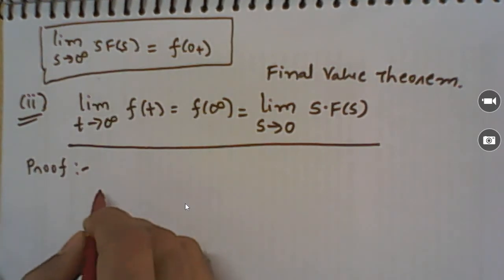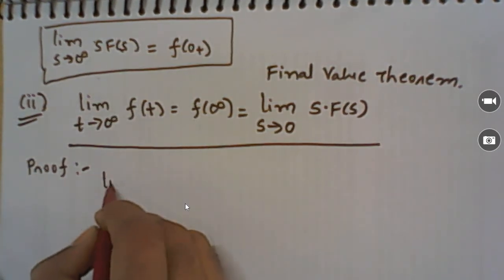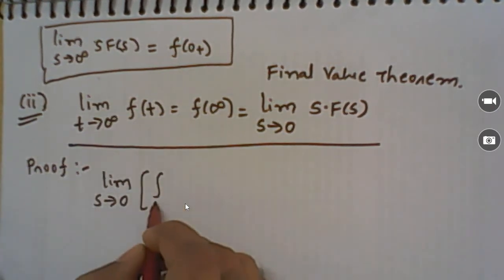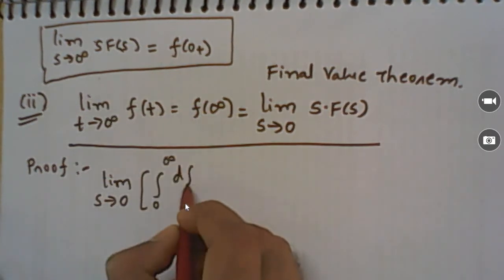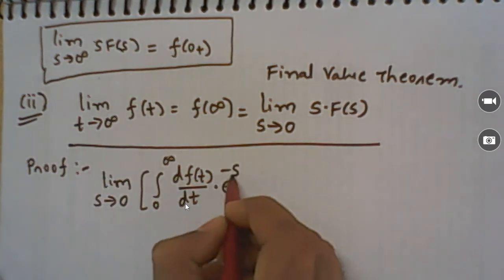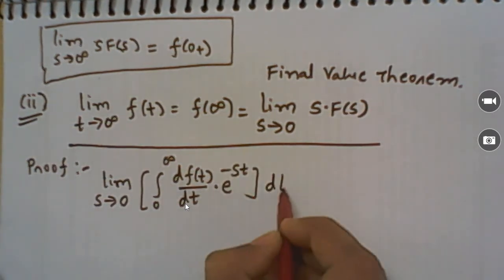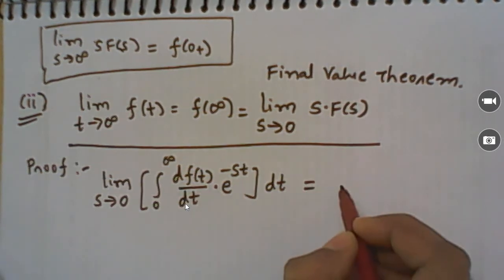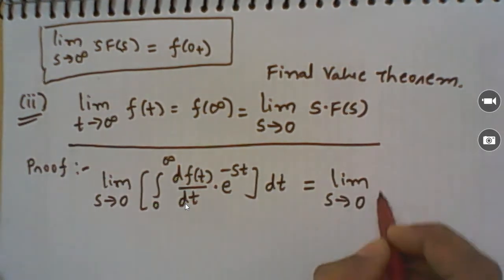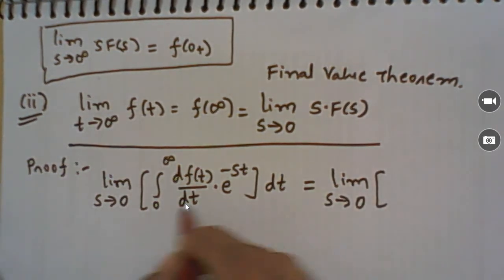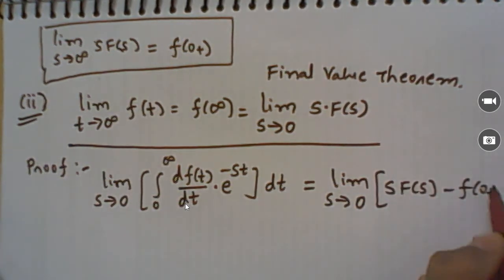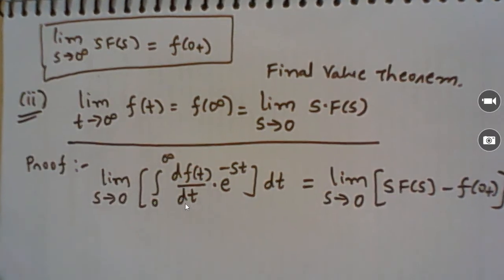So let me start with the Laplace transform of a derivative. The Laplace transform of a derivative term is the integral from 0 to infinite of df(t)/dt into e raised to minus st dt, which is equal to, in the S domain, limit s tends to 0. Now the Laplace transform of the derivative term is sF(s) minus f(0+). Right.